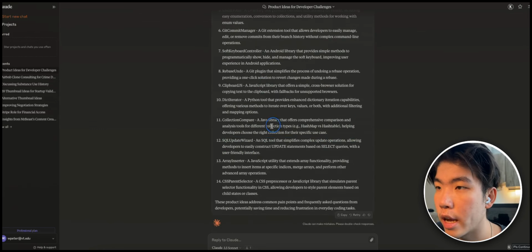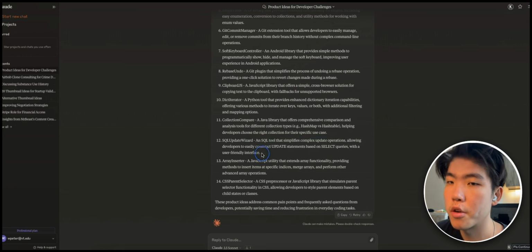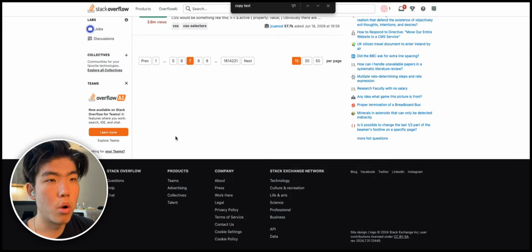Let's see this one here, a SQL tool that simplifies complex update operations, allowing developers to easily construct update statements based on select queries with a user-friendly interface. This could be a Chrome extension idea, which is basically allowing developers to create SQL queries easier. So let's just do one more page.